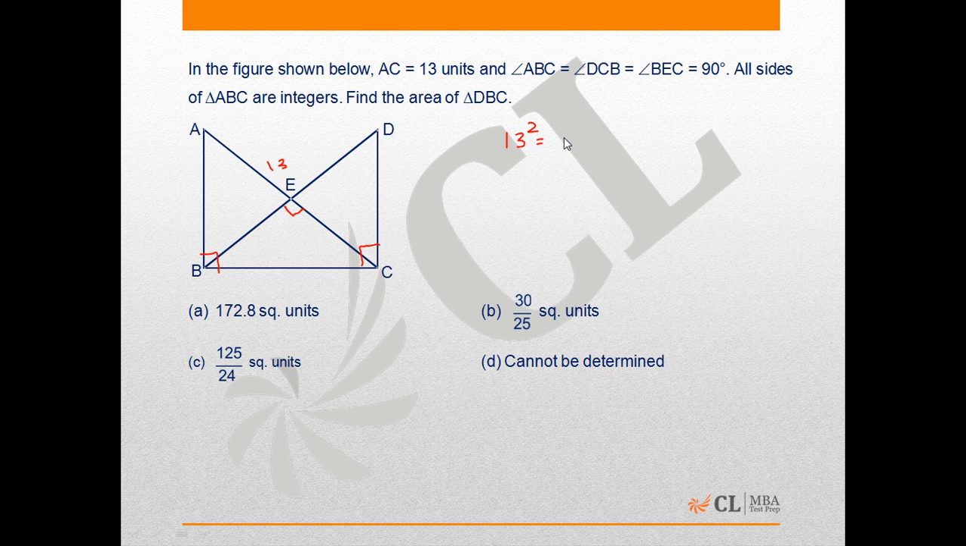13 squared has a triplet of 5 squared plus 12 squared. So one side BC has to be 5 and AB has to be 12, or vice versa.